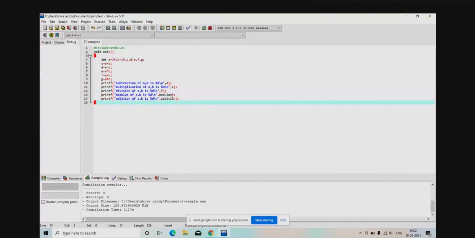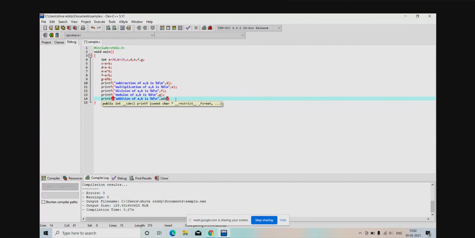Next, modulus. That will be stored in G. So I have to write G. Next, addition I have stored in C, right? So I need to write C. Now save it.